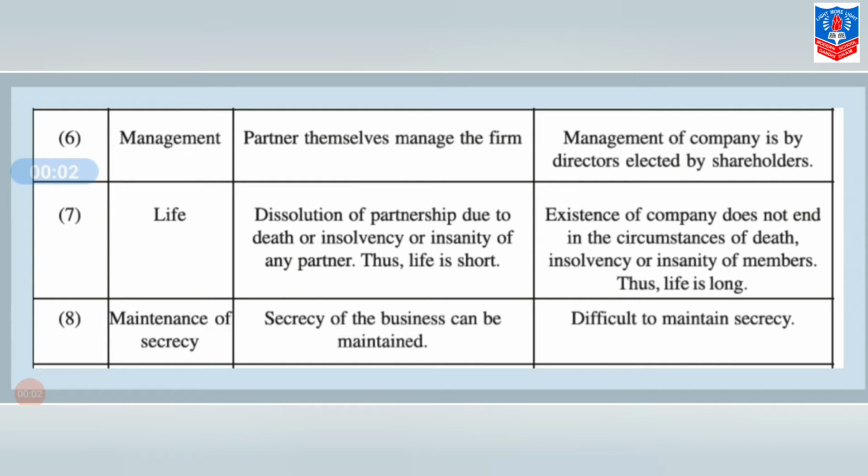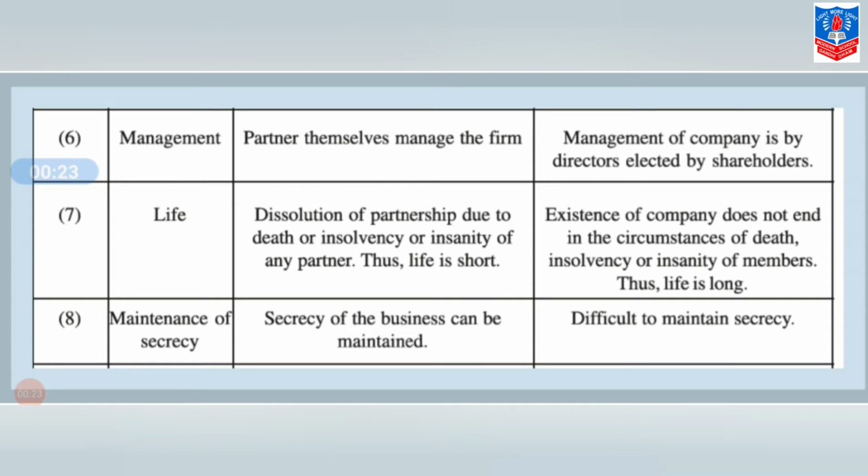Sixth difference, that is management. In a partnership firm, partners themselves manage the firm, while in a company, management is by directors who are elected by shareholders.